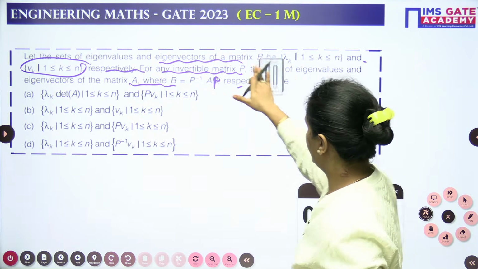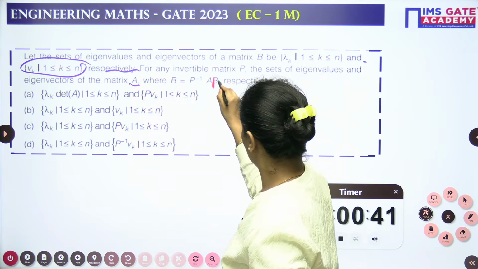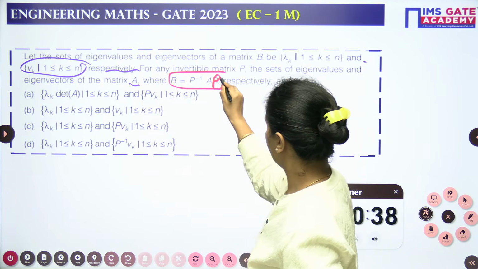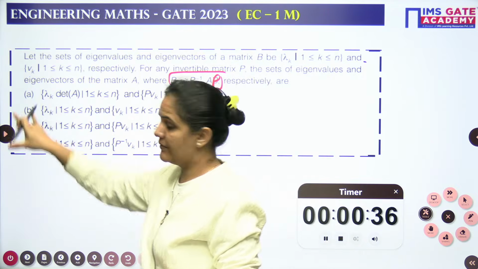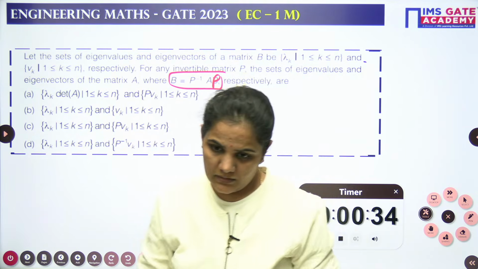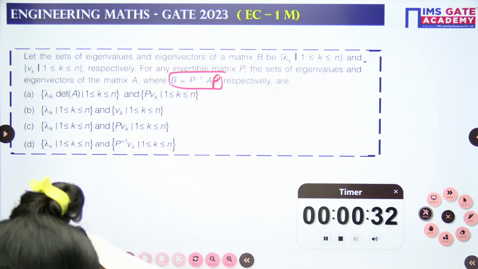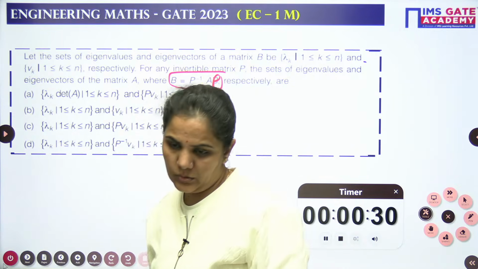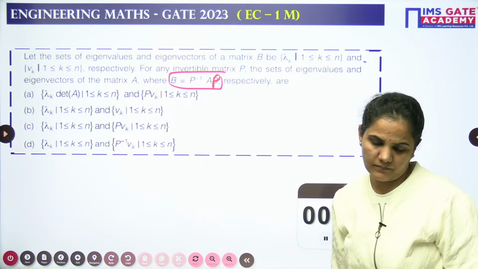I hope it is visible to you. The only change where we need to go with this is B equals P inverse AP. Otherwise everything is clear. Yes, it is visible.